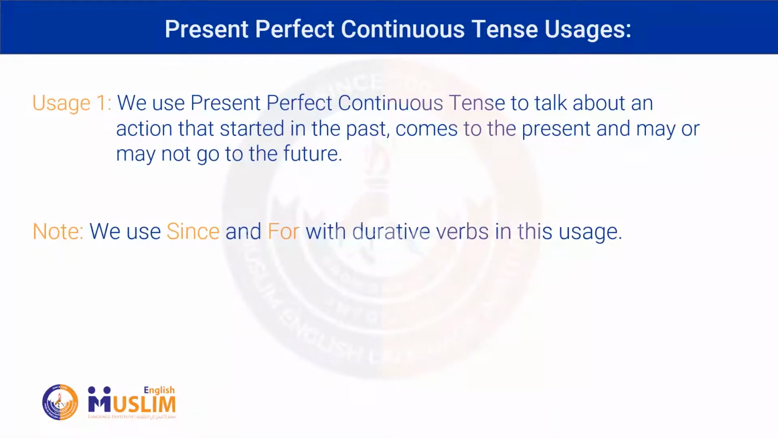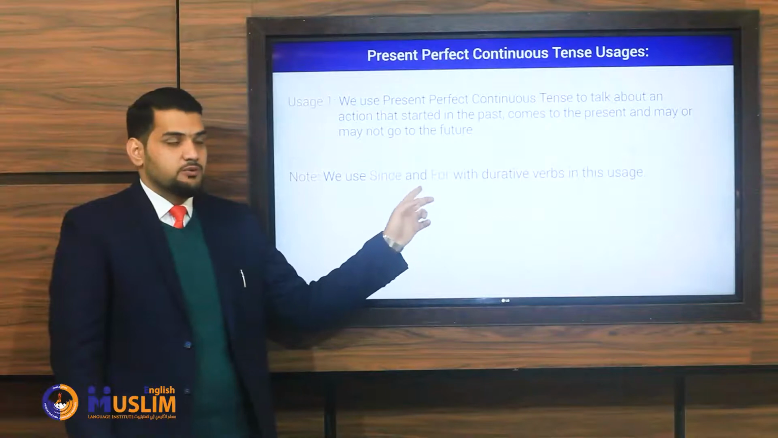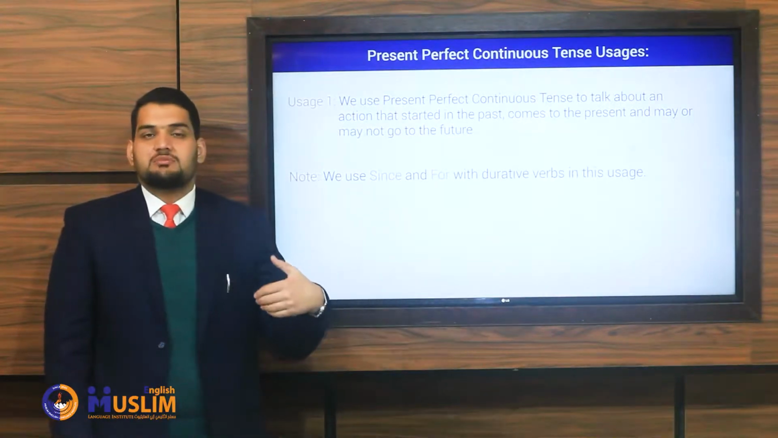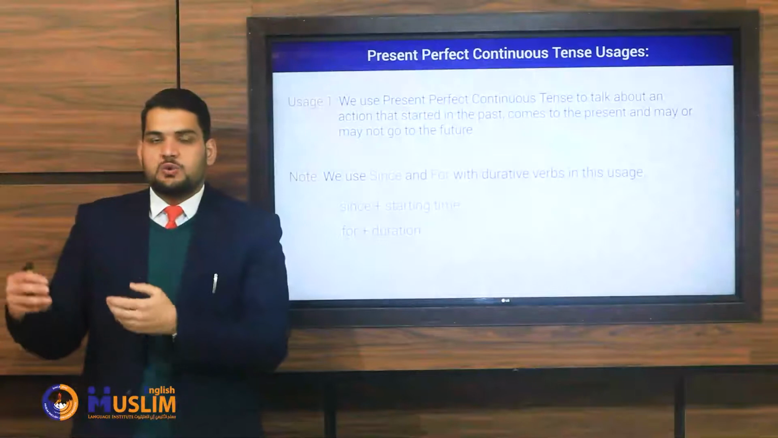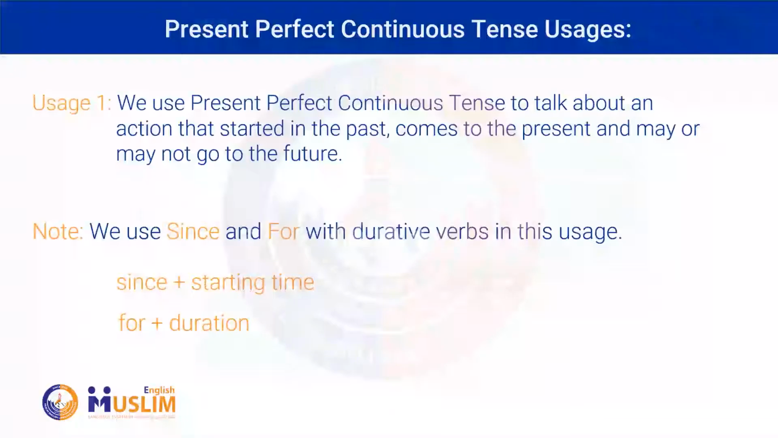Note, we use since and for with durative verbs in this usage. So we use the prepositions since and for with durative verbs. So what are durative verbs? Those verbs which can be changed to verb ing. So the difference between since and for is clear. Since is used before the starting time of an action, like 2 o'clock, 2012, last Monday, like this. And for is used before the duration of an action.